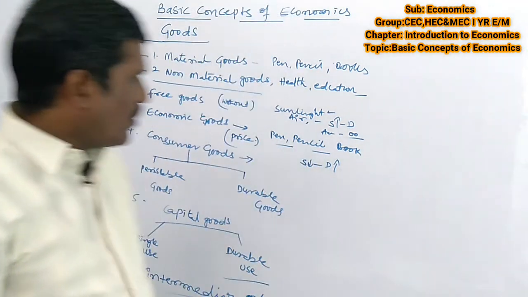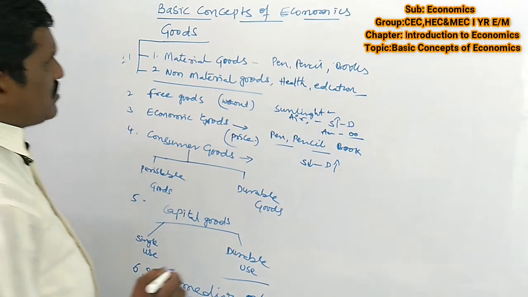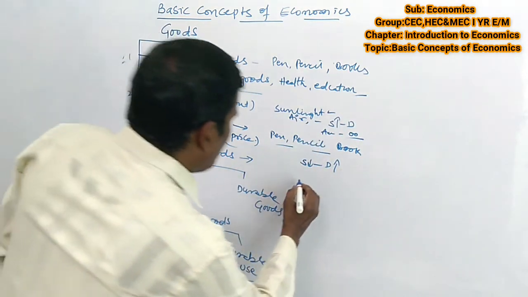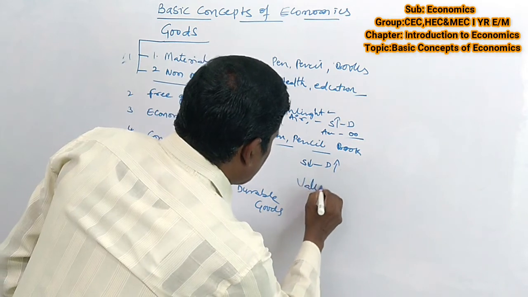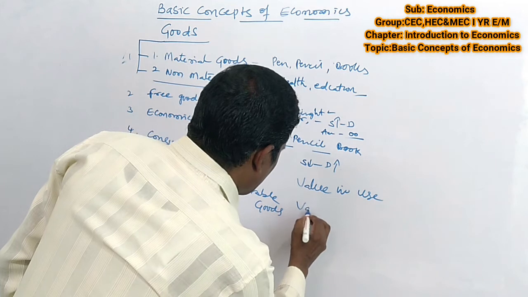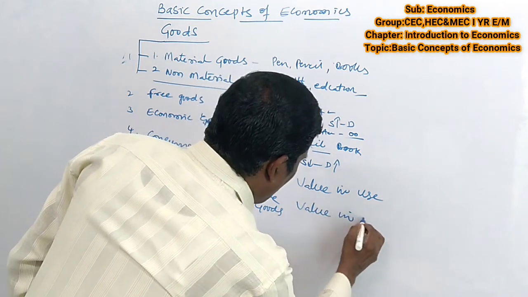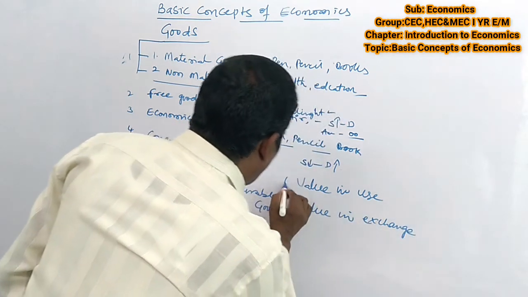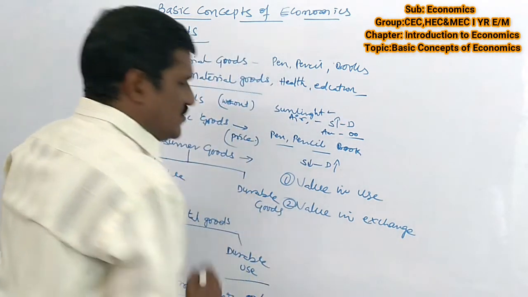And moreover, value in use and value in exchange. What is the difference between value in use and value in exchange?